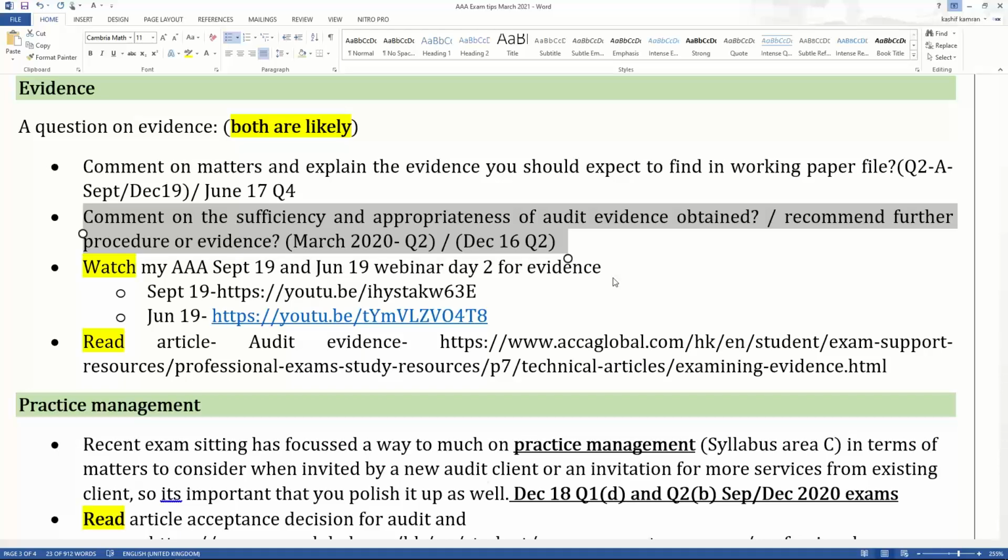So evidence looks important because evidence has come very less in the last few exam settings. So evidence can make a comeback. You cannot underestimate evidence. Any type of question on evidence is likely. Watch my previous webinars on evidence. I've covered the area of evidence rigorously in my September 19 webinar. I've given you the hyperlink of that. And I've covered the area of evidence in my June 19 webinar. So you can watch them so that you are effectively prepared on the area of evidence. You need to read an article on audit evidence, and a hyperlink of the article has been given. So this is how you will be preparing yourself on the area of audit evidence.